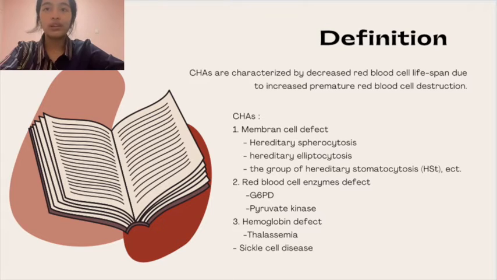2. Red blood cell enzyme defect. Mutation or insufficient red blood cell enzyme production may affect some metabolic pathways that lead to congenital hemolytic anemia formation. Deficiency in G6PD and pyruvate kinase are the most common causes of red blood cell enzyme deficiency.